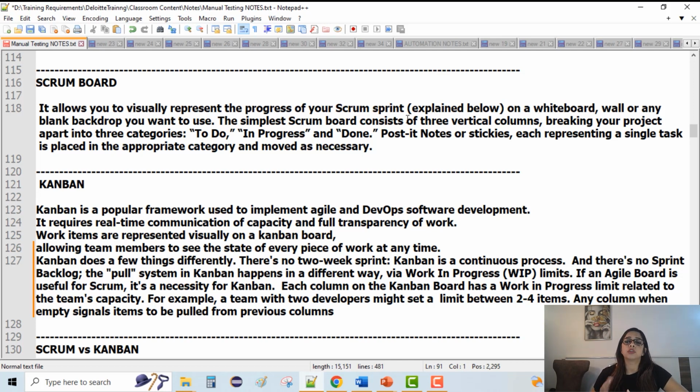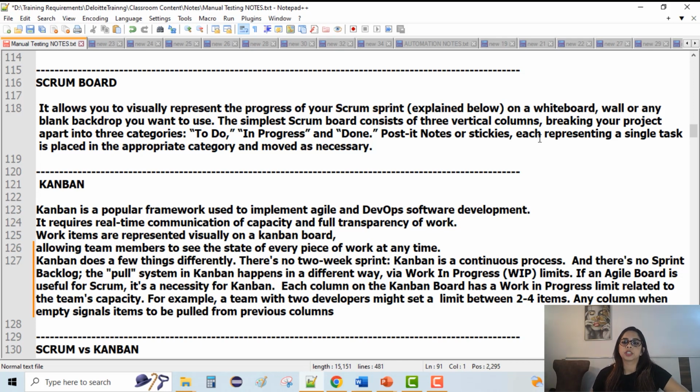We are following a sprint or time-boundary process here, wherein we have a set of tasks in the first column and we have to move all the tickets or tasks to the last column at the end of the sprint cycle. This is done in tools like Jira, or we can have physical boards, whiteboards in our companies, and we can have post-its pasted and move them, and that's very interesting to perform.